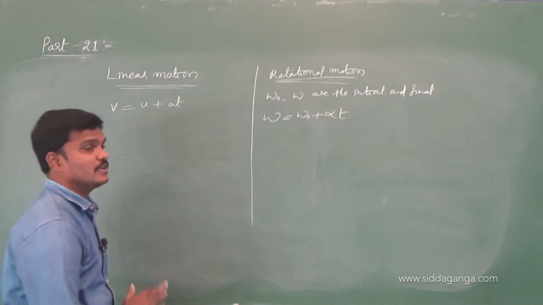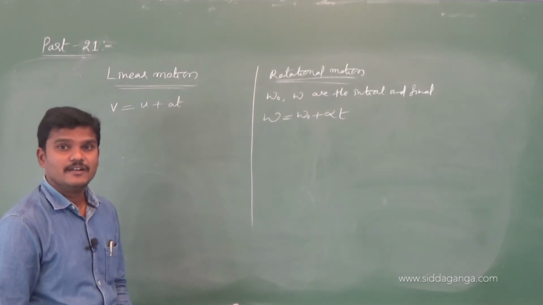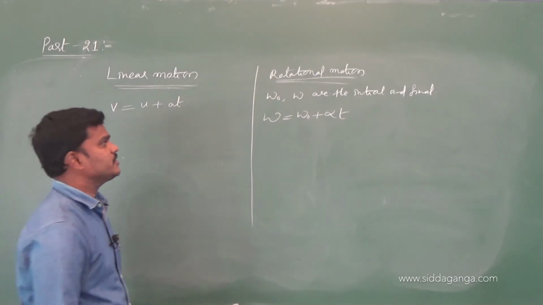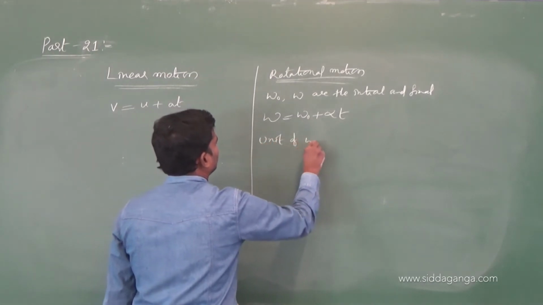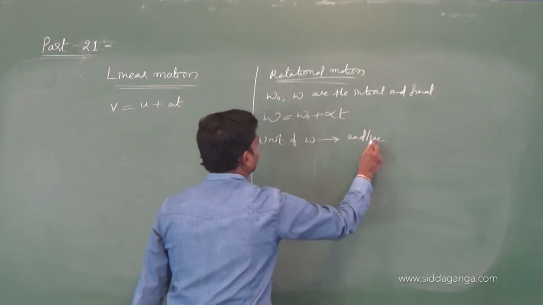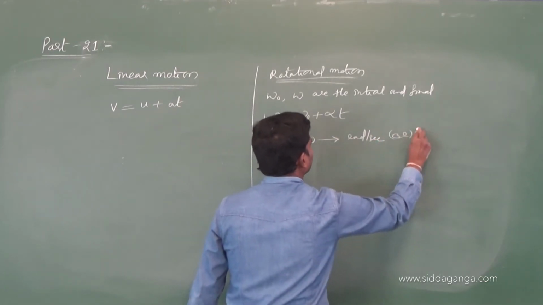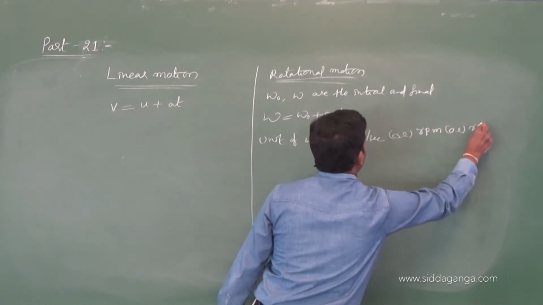Omega is equal to omega naught plus alpha t. What is alpha? Angular acceleration. What is the unit of omega? It's clear, I think. The unit of omega is radian per second, otherwise RPM, otherwise one more you know already, RPS.